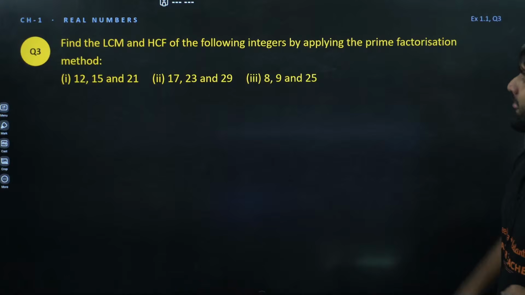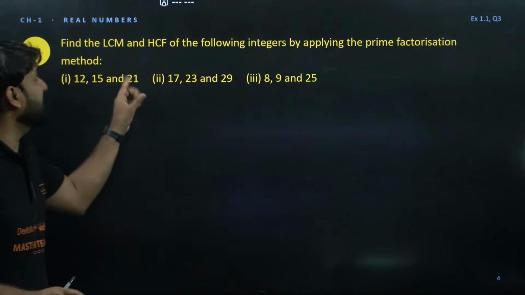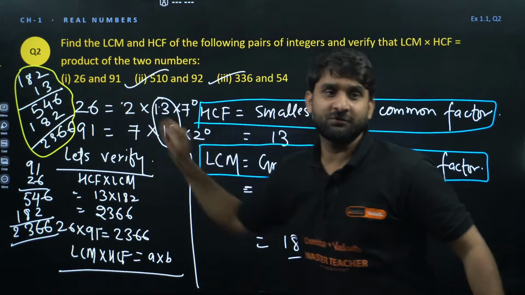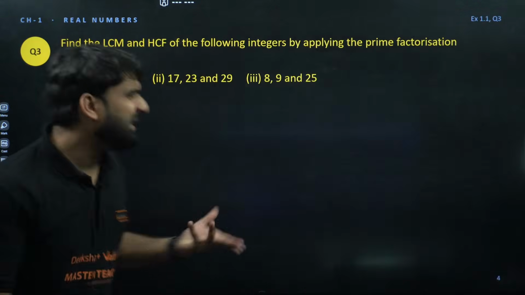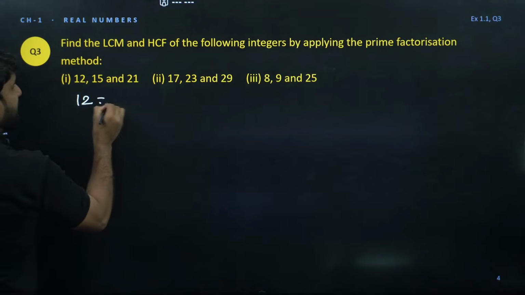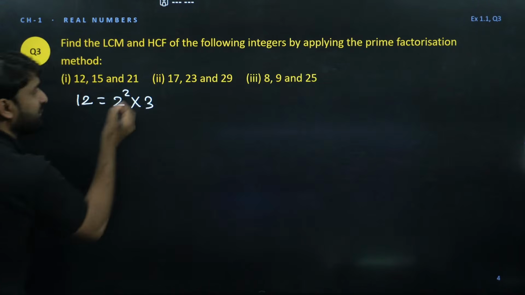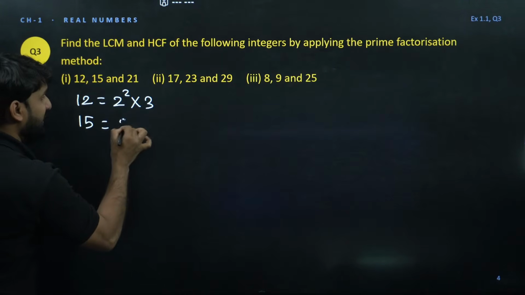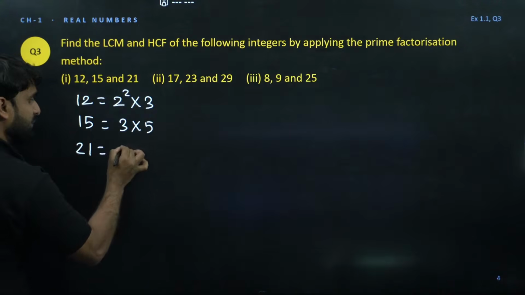Moving ahead. Okay. Now we are going to find the HCF and LCM of 3 integers. In the previous question, there were 2 numbers, and now we have 3 numbers. How to find the HCF and LCM of 3 numbers? Again, same formula. So let's write the prime factors. 12 can be written as 2 into 2 into 3, so 2 square into 3. Similarly, 15 is 3 into 5. Similarly, 21 is 3 into 7.